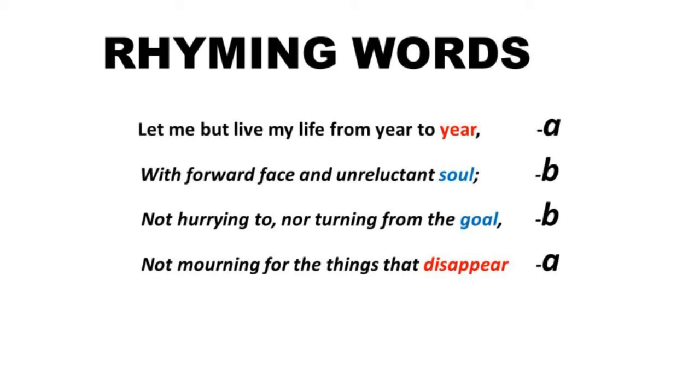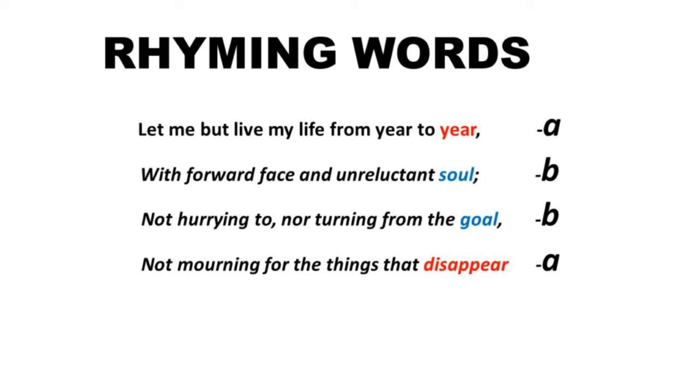And if you take the third line, last word, goal. Here, the second line's last word, soul, and the third line's last word, goal, are the two rhyming words. So you mention b and b. If you take the fourth line, the last word is disappear. It rhymes with the first line's last word, year.